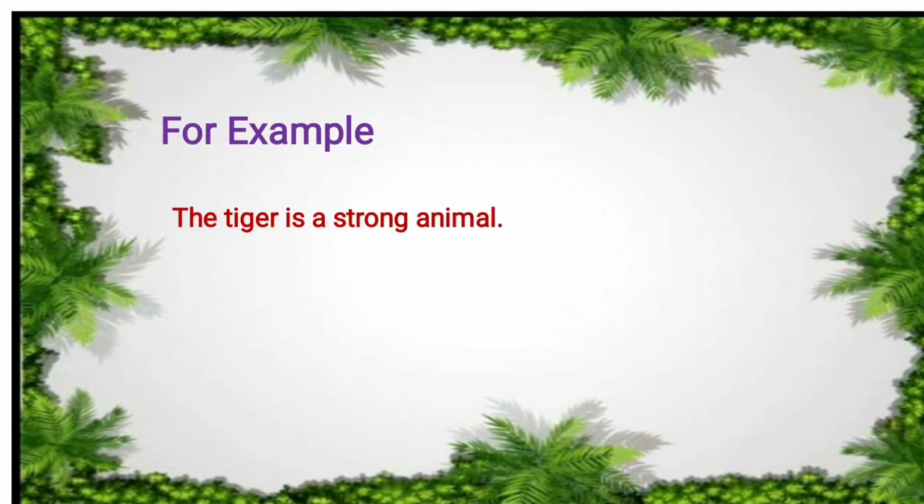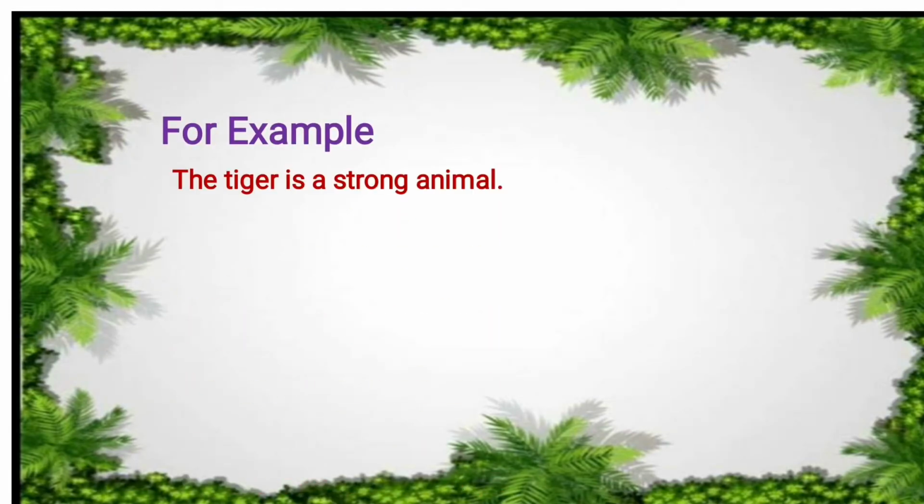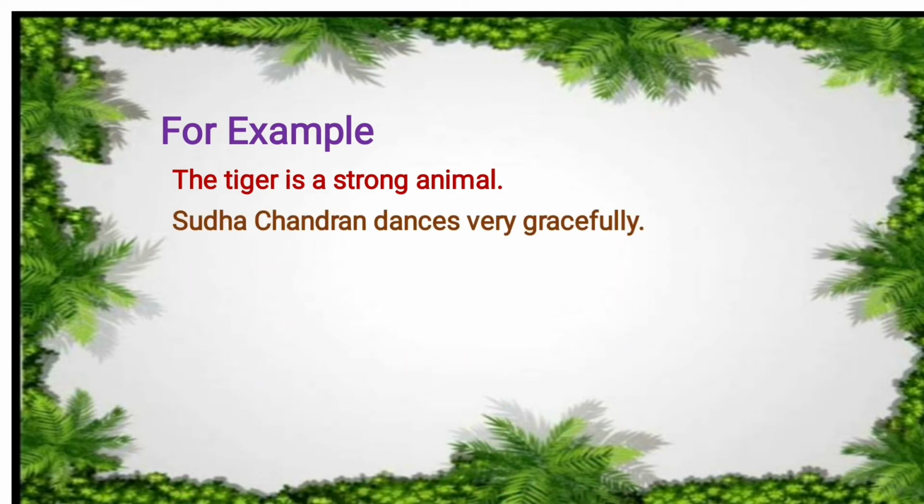Children, for example, the tiger is a noun and the word which is describing the tiger is strong. The tiger is a strong animal. Then which word is describing the tiger here? Strong. Let's see more examples. Sudha Chandran dances very gracefully. How does Sudha Chandran dance here? Gracefully.